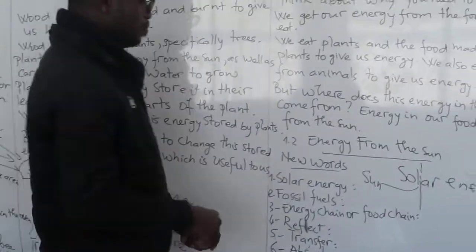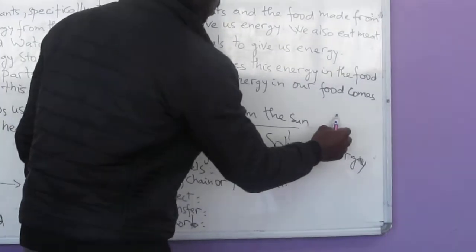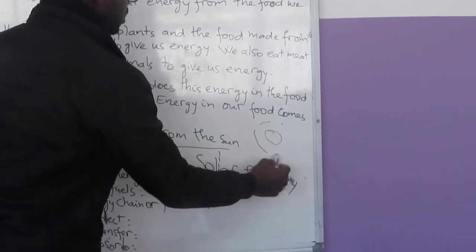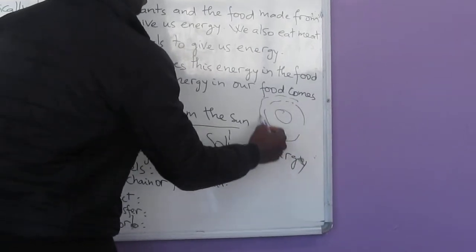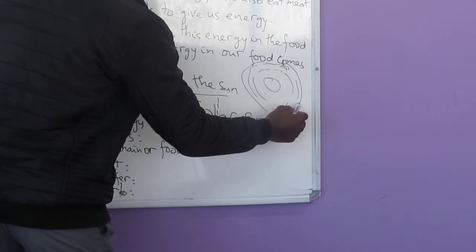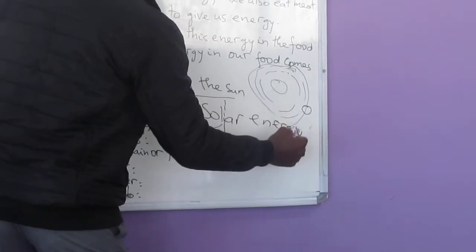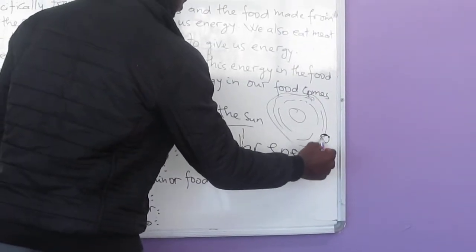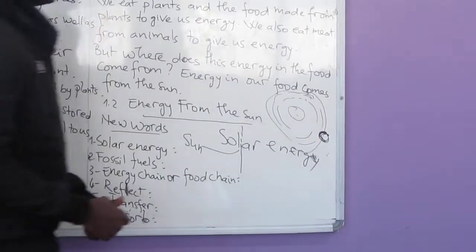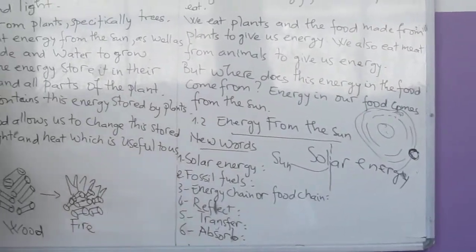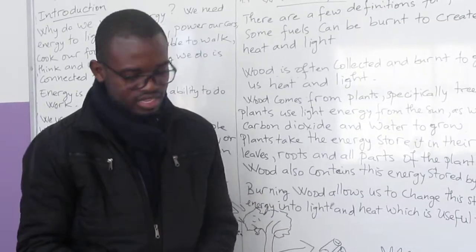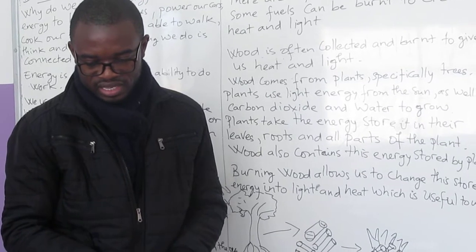As you can see in the solar system, if we have a sun in the middle, in the solar system, we can see the sun is the closest star from the earth. Our earth is the third planet, so that we can see it somewhere, and the closest star to the earth is the sun. And a star is a giant ball of gas which release energy.